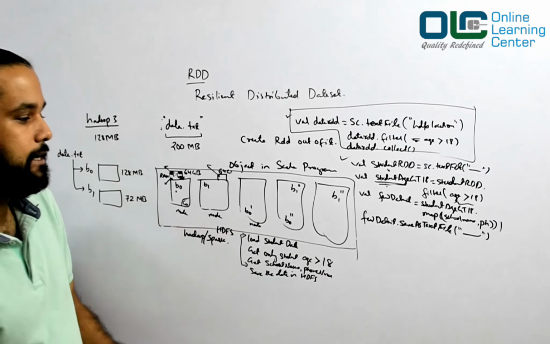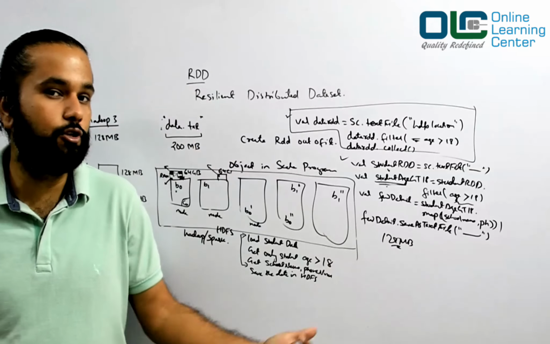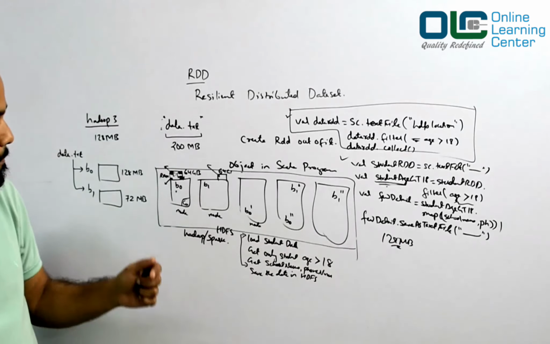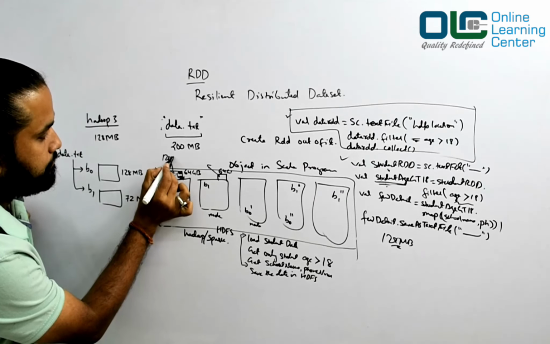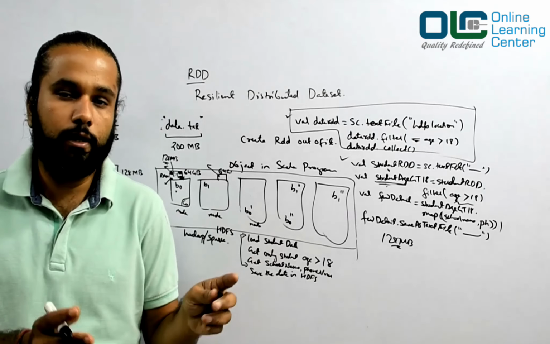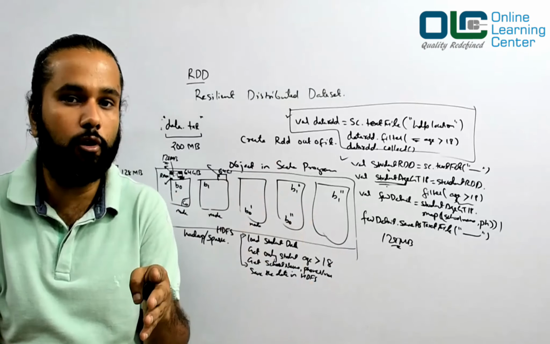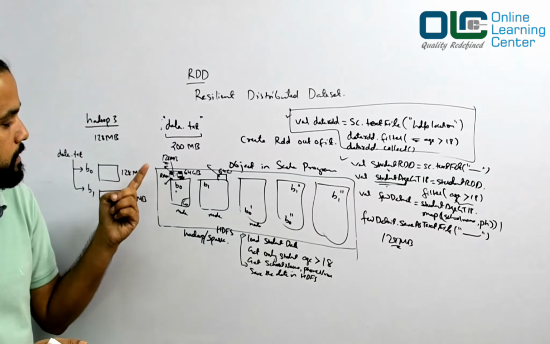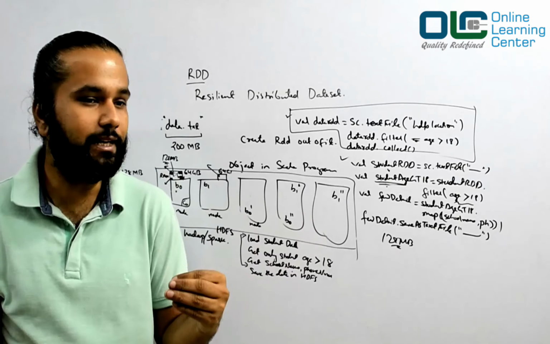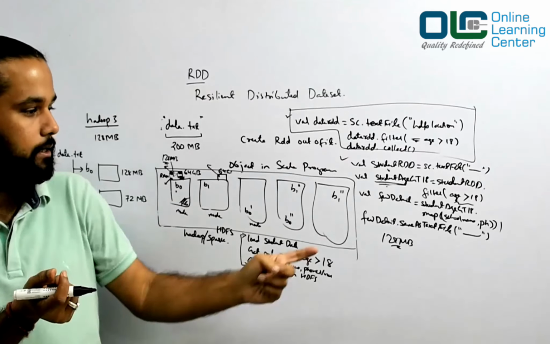If the file size is less than 128 MB, then mostly it would be a single block. Is it not? It should be a single block. And if the file size is more than 128 MB, then it would be multiple blocks. So if this data was of 128 MB and you are filtering the data, removing a couple of records, getting few records out of the entire columns, and reading only a few columns, then I personally believe the size will never exceed 128 MB, because you're filtering as well as getting fewer details. So in that case, the data would be written to your disk as another block, right? The path would be this.